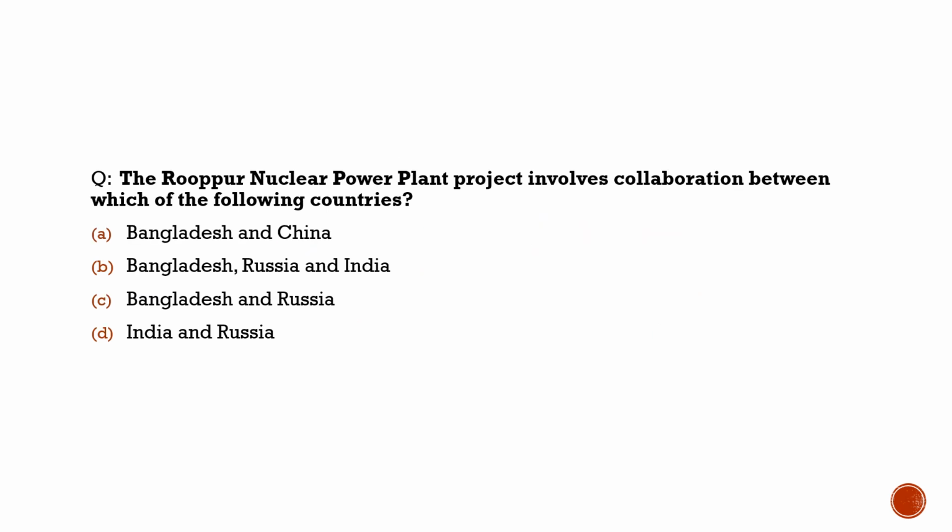Here it talks about the Rooppur nuclear power plant project. It involves collaboration between which of the following countries? You know, this Rooppur nuclear power plant is located in Bangladesh. It is their first power plant, and the agreement was from 2001. It is a trilateral collaboration between Bangladesh, Russia, and India. So with respect to this question, the correct statement would be option B.